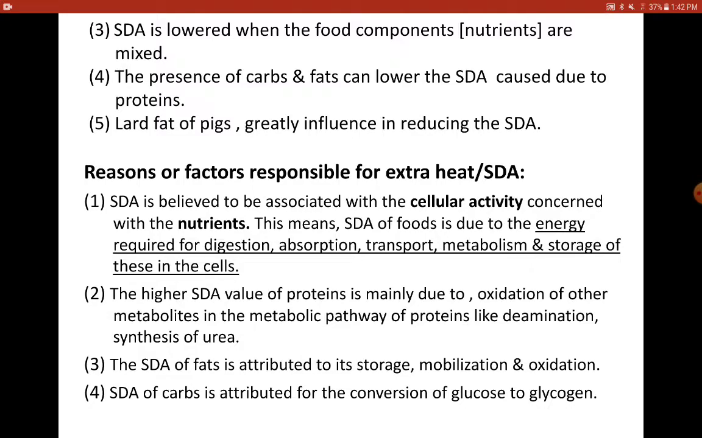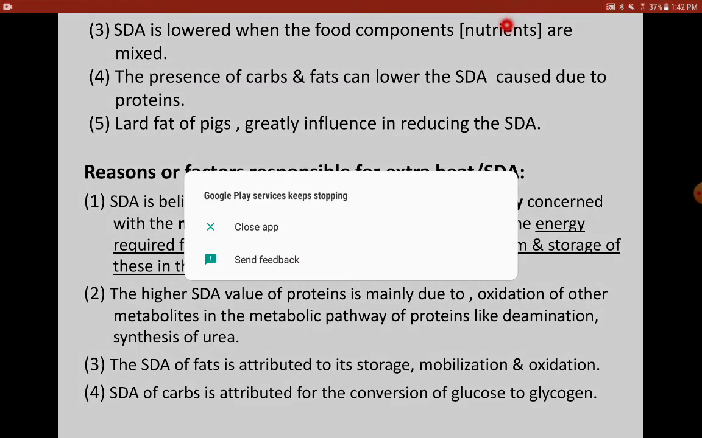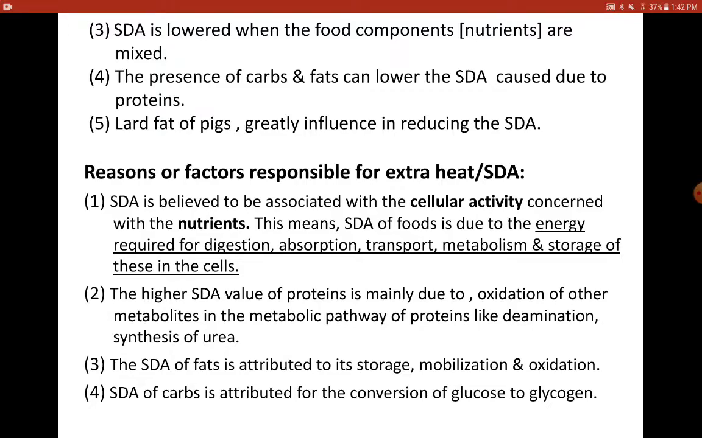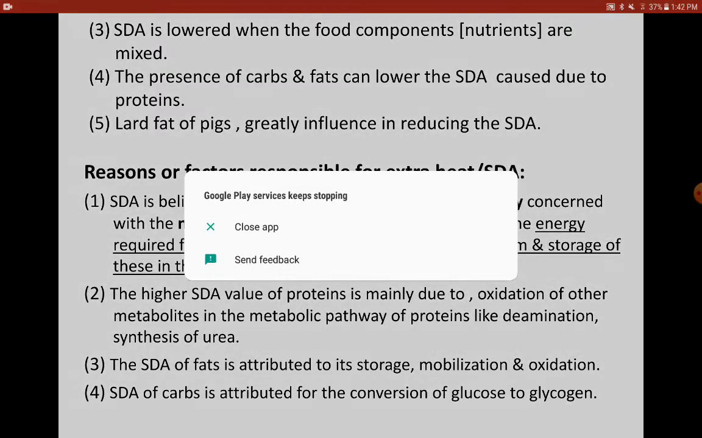That is where we have seen that in the mixed diet, the influence of the SDA of carbohydrate and fat will reduce the effect of proteins. And lard fat of pigs has a very great influence in reducing the SDA value. Fine. What are the reasons or factors responsible for this extra heat production?